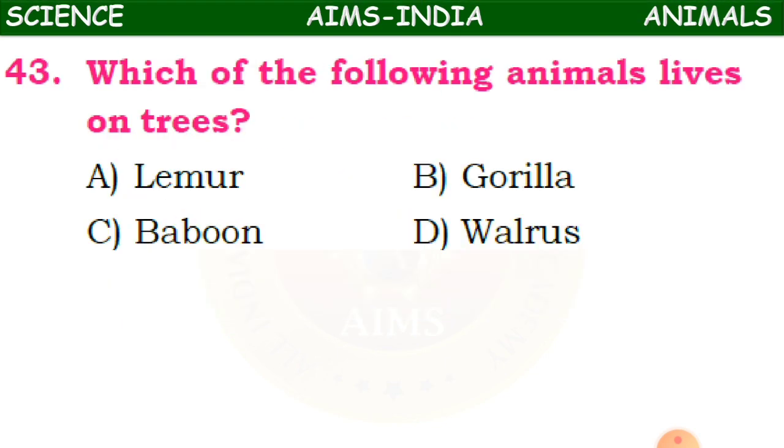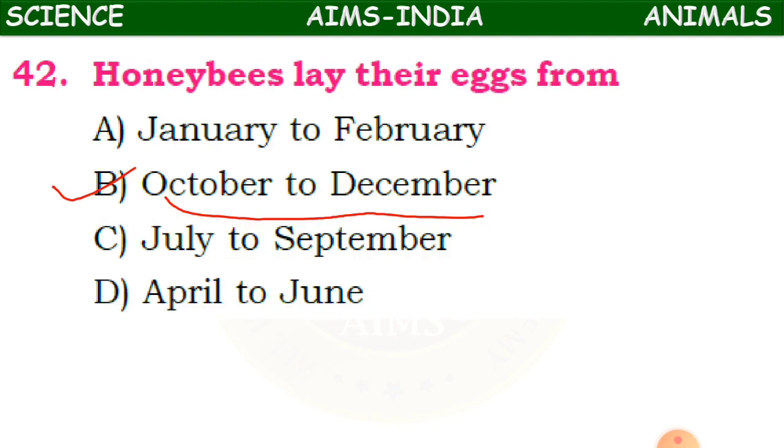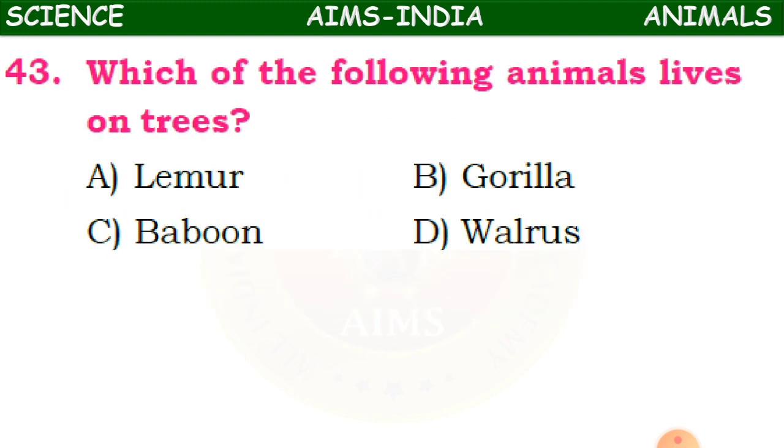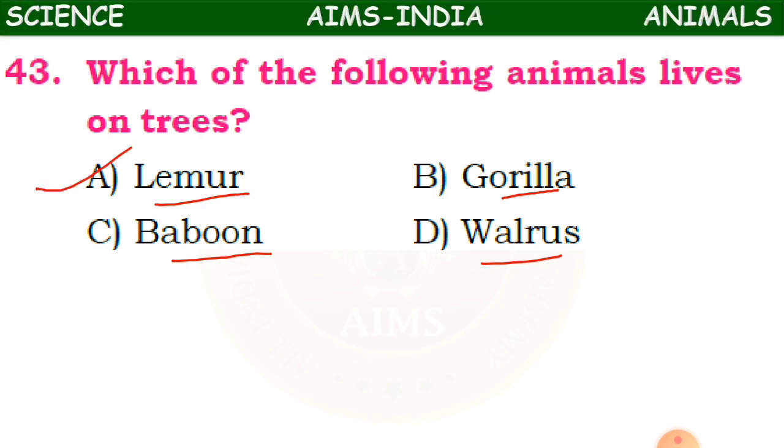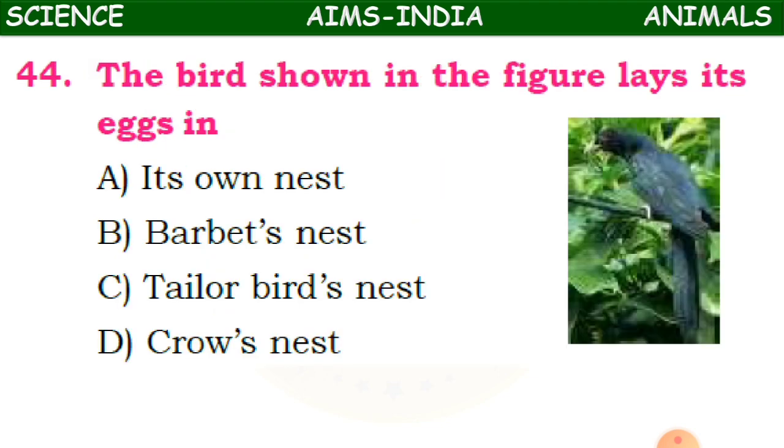Now we'll go to the 43rd question. Which of the following animals lives on trees? Lemur, gorilla, baboon and walrus. So which does live on the trees? That is lemur. This particular animal lives on trees.